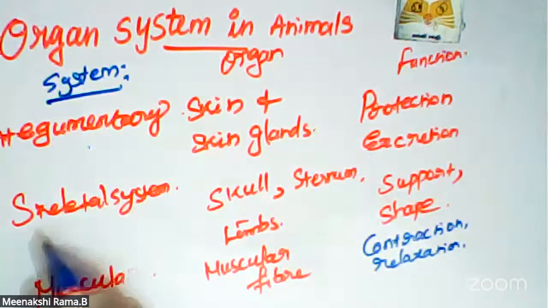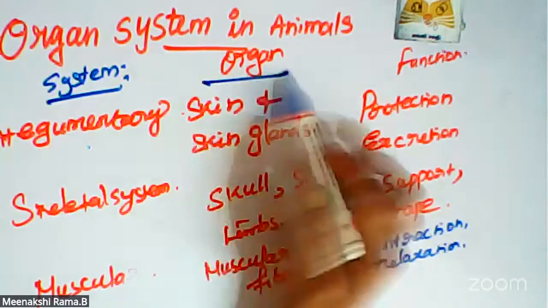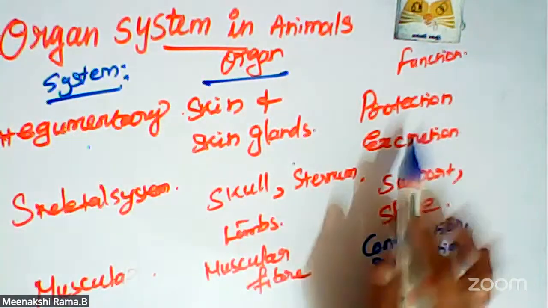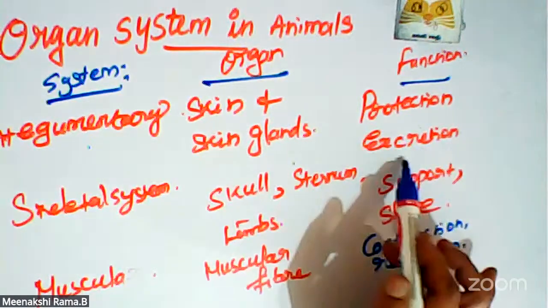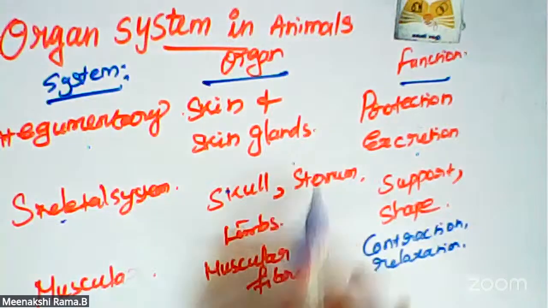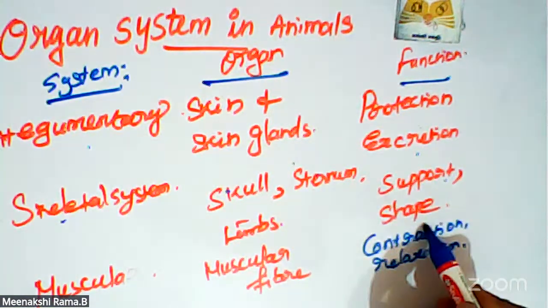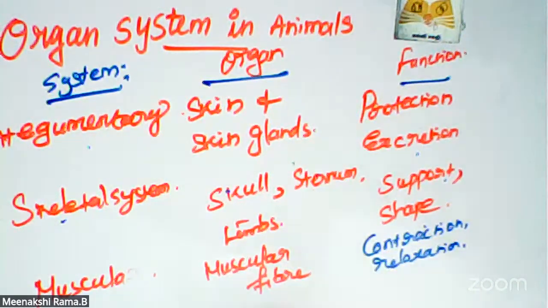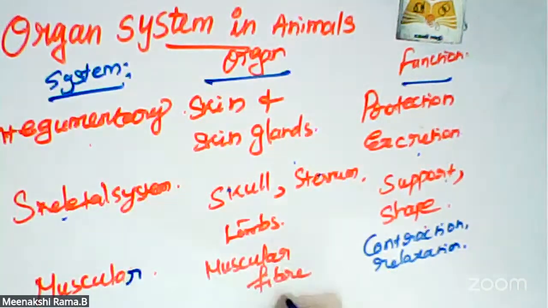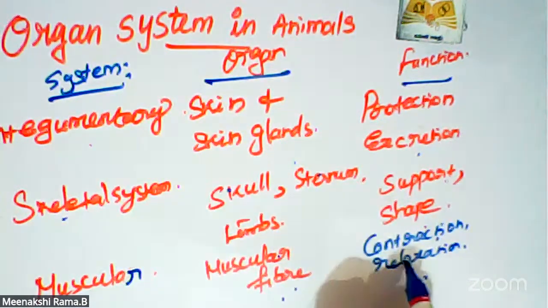The integumentary system has skin and skin glands as organs, and its function is protection and excretion. The skeletal system has the skull, sternum, and limbs, supporting our body and giving it a particular shape. The organs of the muscular system are muscular fibers, and its functions are contraction and relaxation.